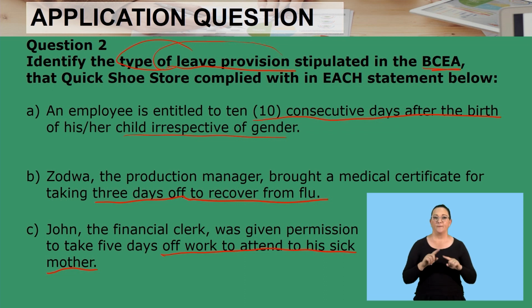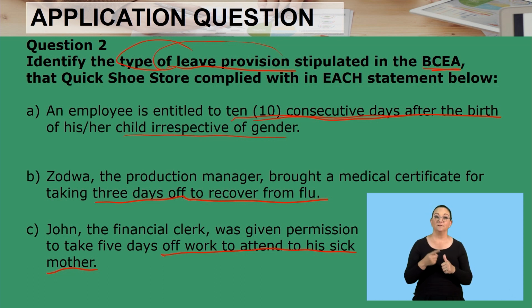The first thing you need to understand is that we've got the types of leave as the provision of the BCA. From those types of leave, you now need to identify from these scenarios which type of leave is applicable. Let's read again. An employee is entitled to 10 consecutive days, so that is your first keyword, after the birth of his or her child, irrespective of the gender. What do you think the answer is? Yes, you got that one correct.